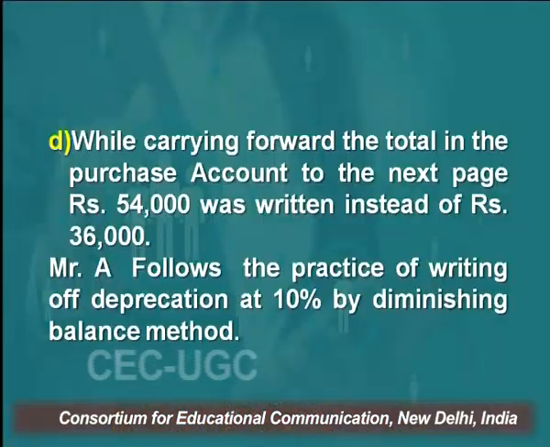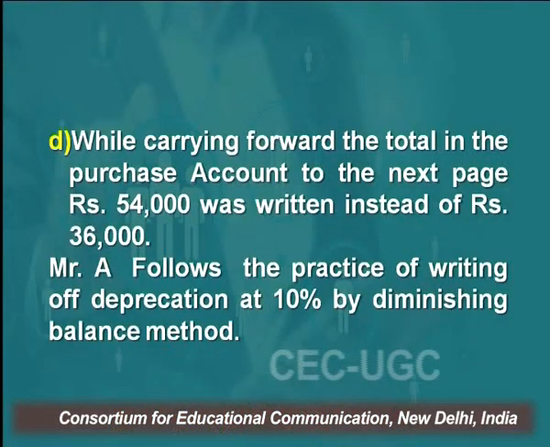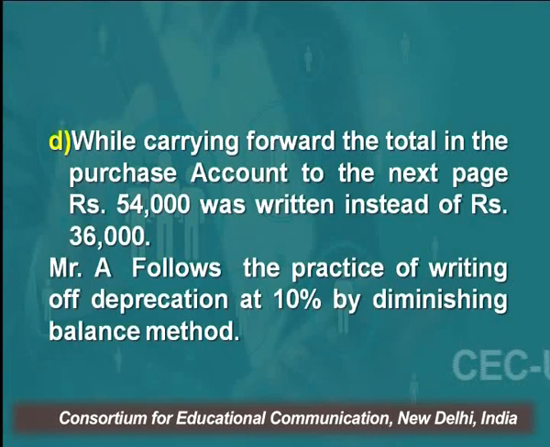In this particular question, at the end, it is given that Mr. A follows the practice of writing off depreciation at 10% by diminishing balance method. This is the method of charging depreciation. There are two methods generally we adopt, that is straight line method and WDV method. So he is charging depreciation on the asset at the rate of 10% by WDV method. Since we are showing in our journal entry that the value of machinery is increasing, we are debiting this machinery account. So accordingly we have to charge depreciation.